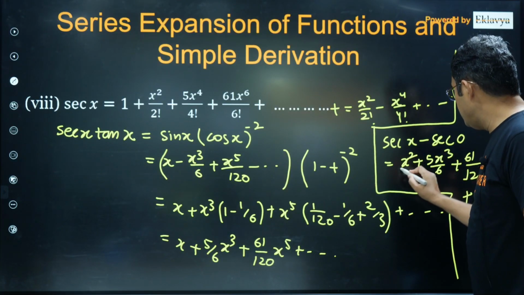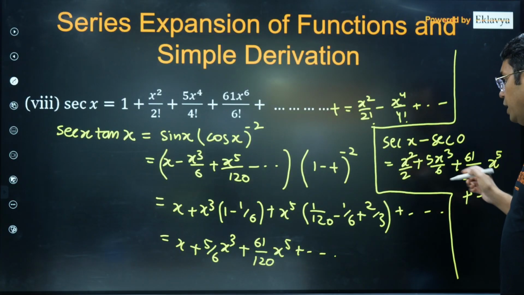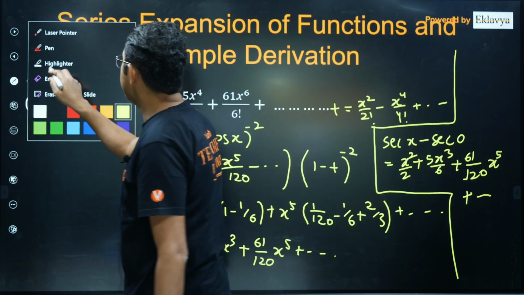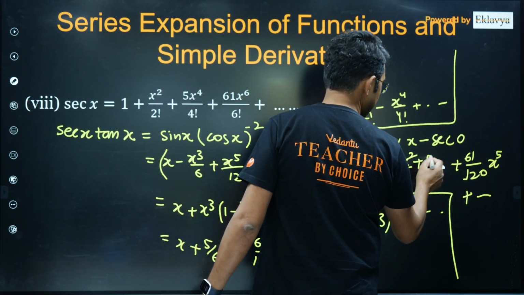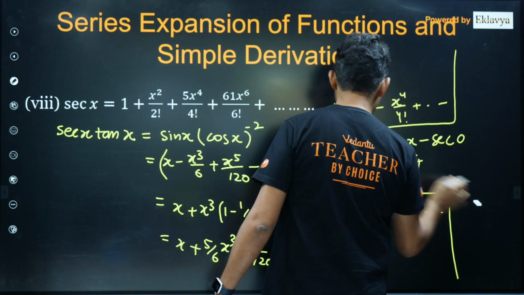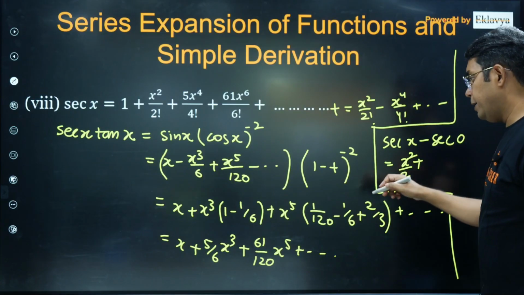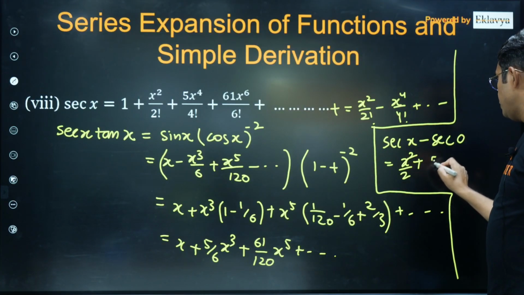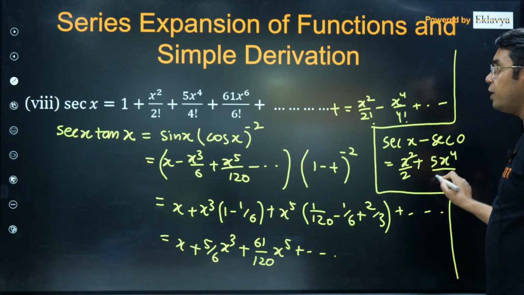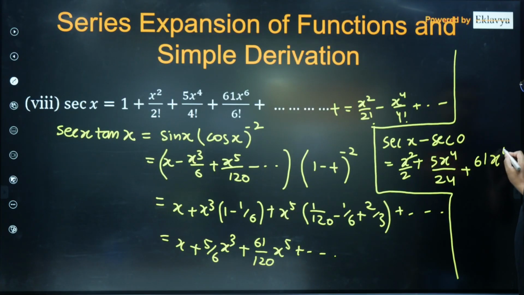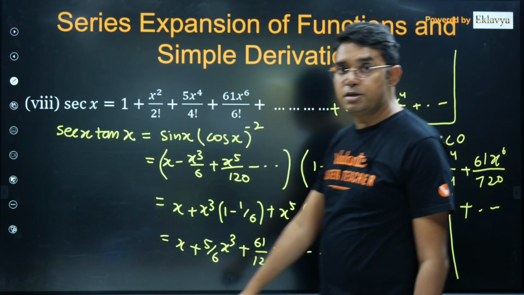Yeah, I didn't do the integration. So x square by 2, and this 5 will become 4. So this will become 5 into x power 4 upon 24. Yeah, same thing I'm getting here also, plus 61 into x power 6 upon 720. That same thing we are getting here also. So the secant x expansion is done.